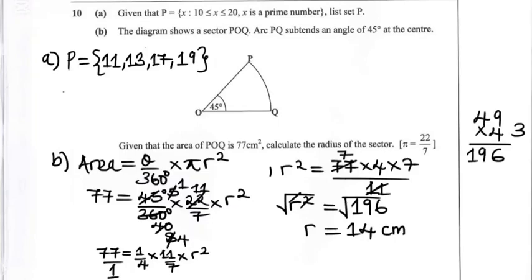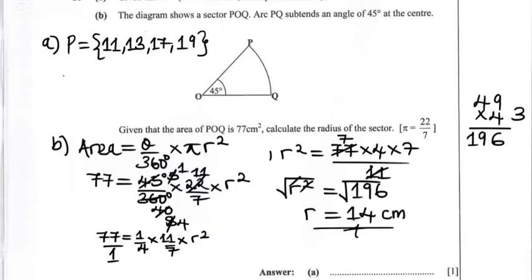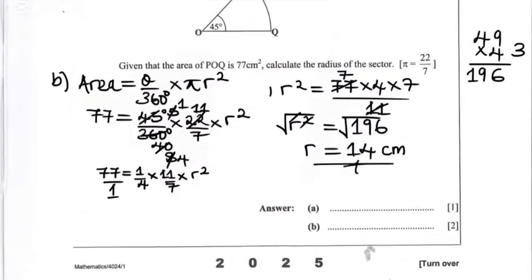So this is radius. So for the answer space, on A, we are going to write the set P. We found that it had elements starting with the 11, then followed by 13, then 17, then 19.